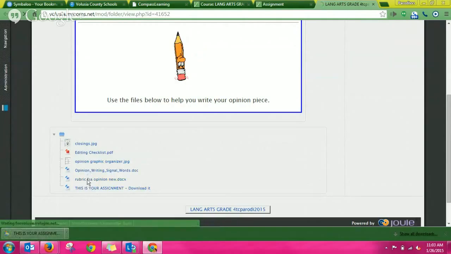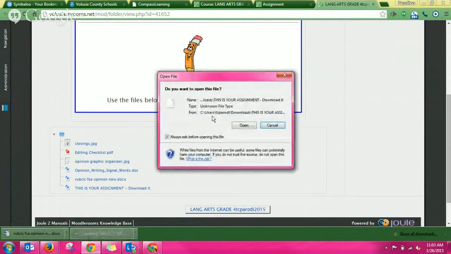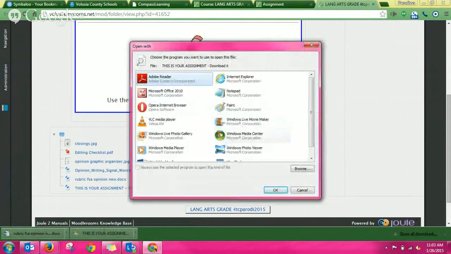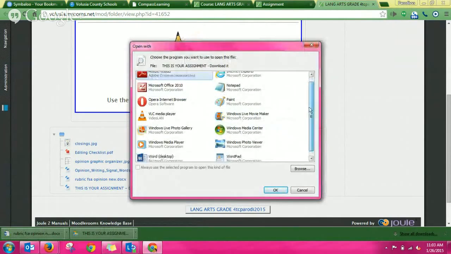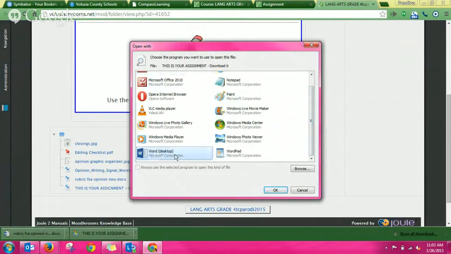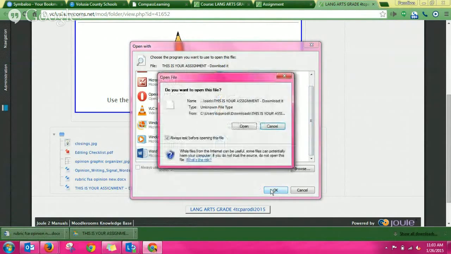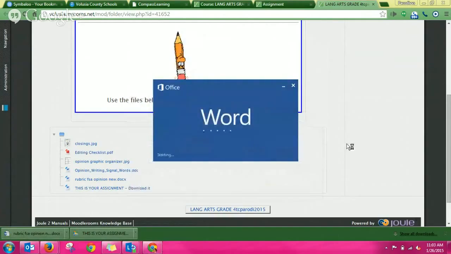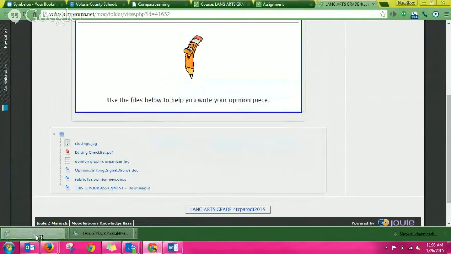And click. I'm in Chrome, so anything I download goes to the bottom. That's interesting. Open. I wonder what it ends up looking like. It wants me to choose what I want to open it in. I like Word. Microsoft Word is best. So if it does that to you, do it that way. And then the rubric, I think, will open up in Word as well.